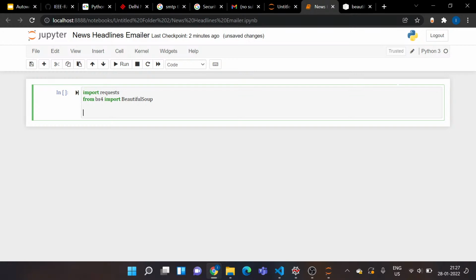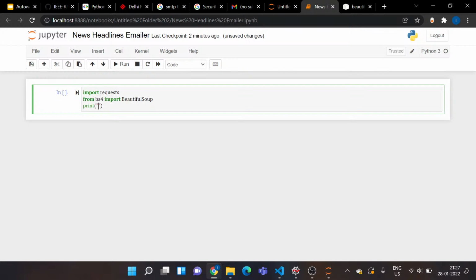Now I need a very neat print statement. I'll just write print; that's basically formatting my code. I'll say extracting Indian Express stories.